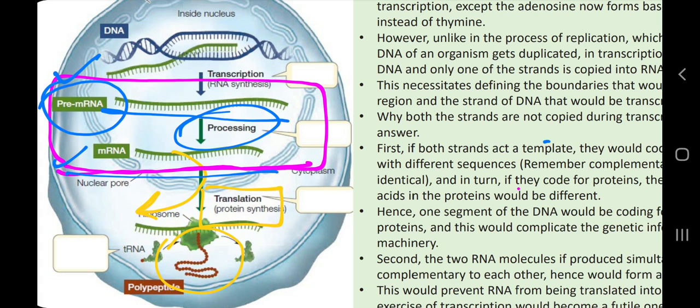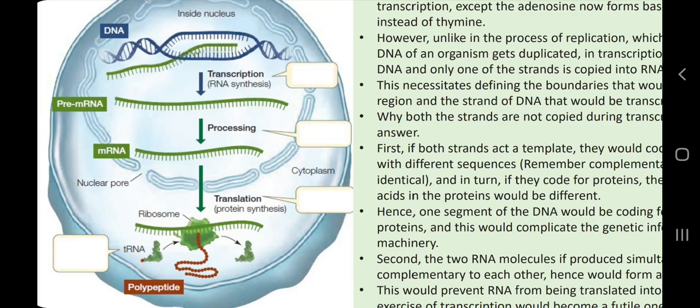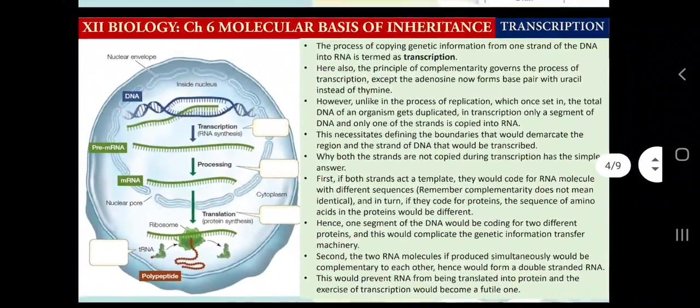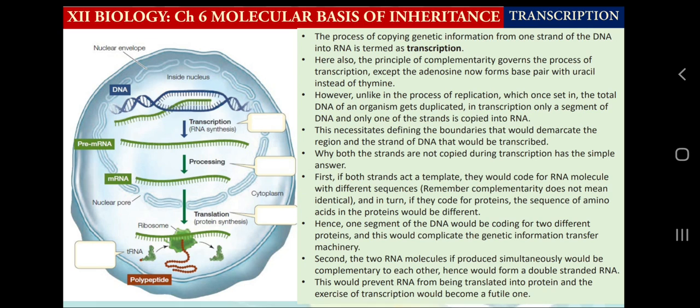Those genes are made up of a sequence of DNA, as we know now, and that sequence of DNA is able to express itself by the mechanism of transcription and translation, and in between the processing, and so many other mechanisms also. This overview will help us in understanding transcription.